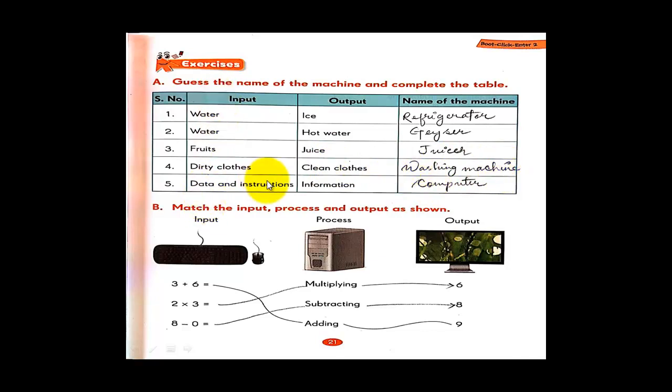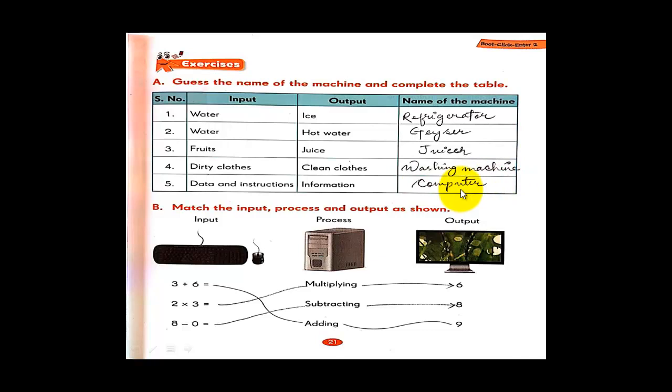Then data and instructions. If you give data and instructions, it gives information as output. It is done in a computer machine. So we write here computer.